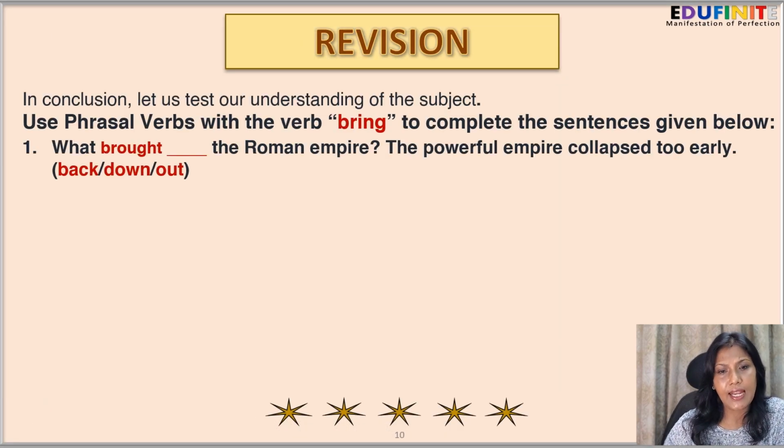In conclusion, let us test our understanding of the subject. Use phrasal verbs with the verb bring to complete the following sentences given below. The first one is, what brought blank the Roman Empire? The powerful empire collapsed too early. Now the words are given to you. You have to pick and choose from them. Back, down or out. So it's brought back, brought down or brought out.